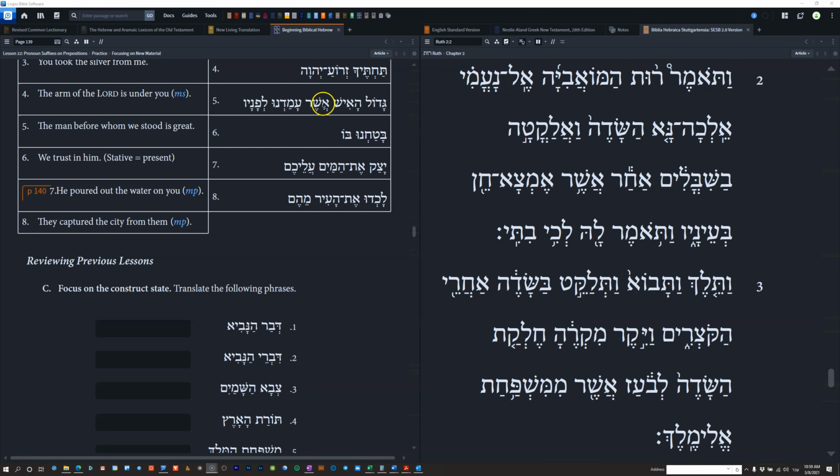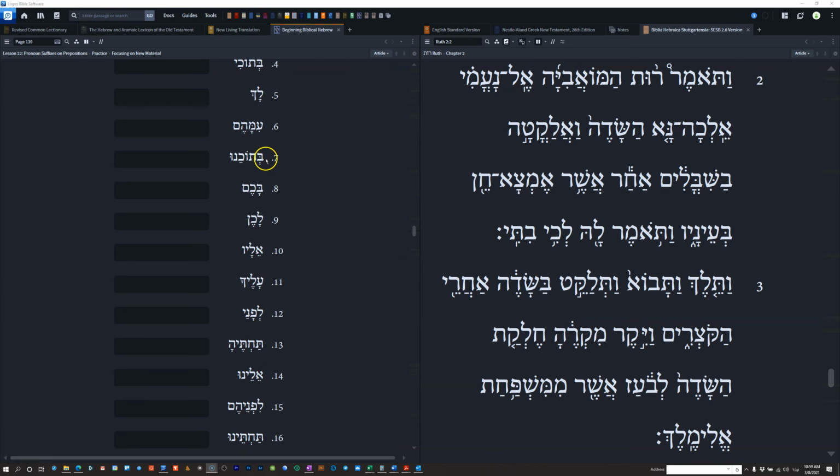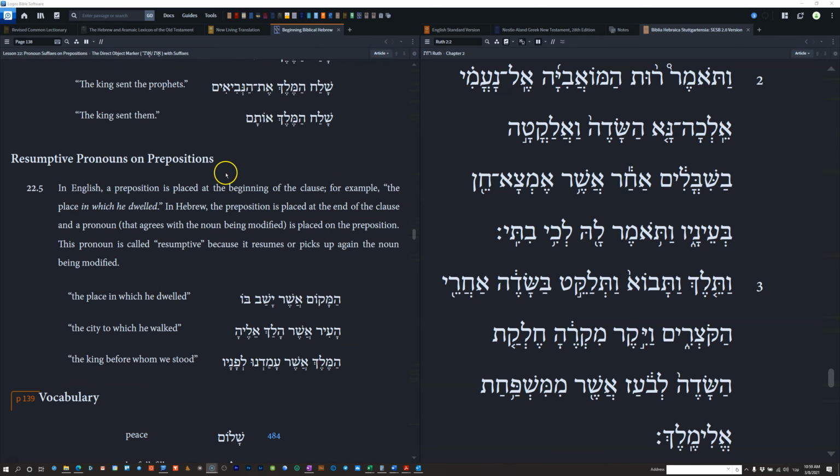The object is marked here. That's why we translate this as whom. But it's also marked here, before him. And like I said, in English, we don't have that redundant object. And so I believe he discusses this in the chapter.